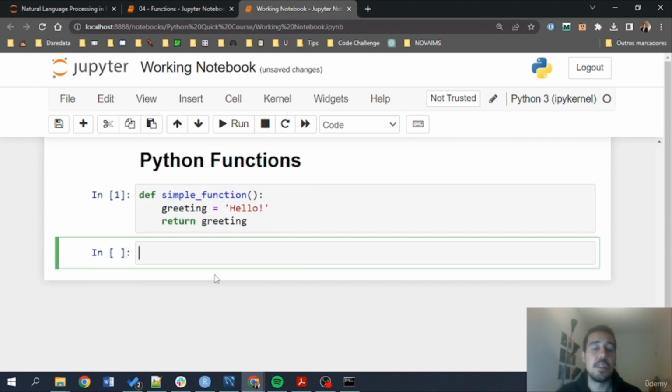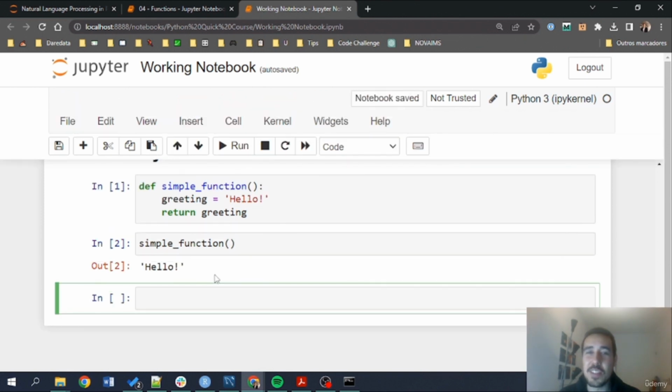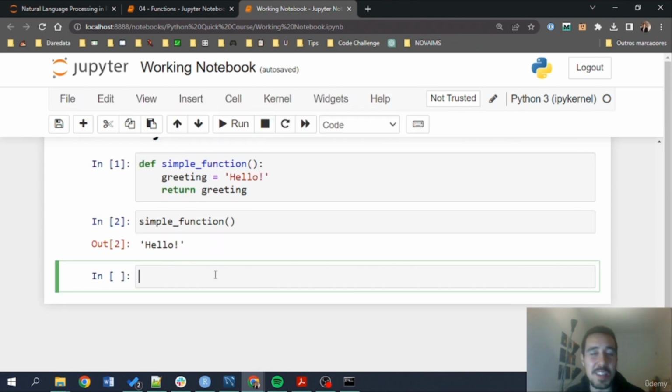So after I run the code with the def keyword, I'm basically saving this function to be able to call it later. Okay, so I've run this def simple function. That means that I've defined this simple function that I can run now using this syntax that you're probably familiar with. When we called other functions, we used exactly the same thing. So if I run simple function, I have in the return of the simple function the word hello. But of course, if we are always running the same thing, that takes out the argument that functions can be reused, right? So that's what we are going to do next.